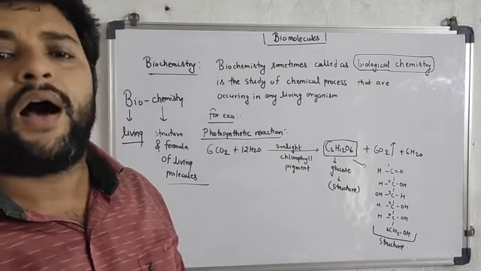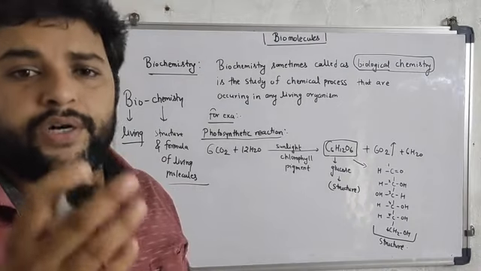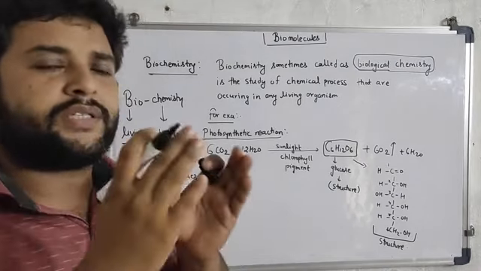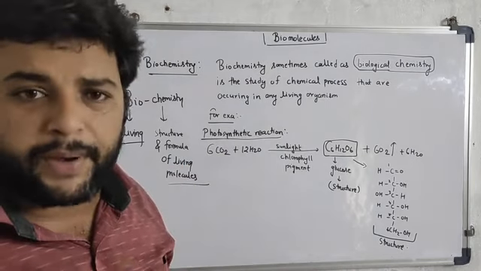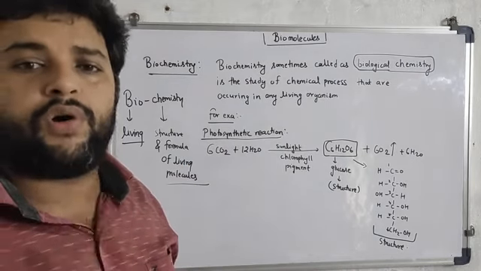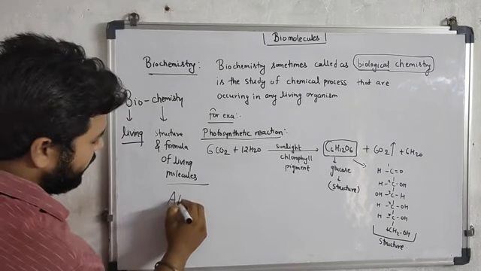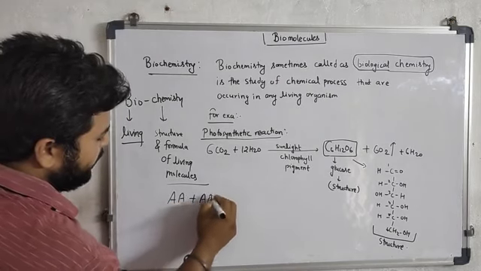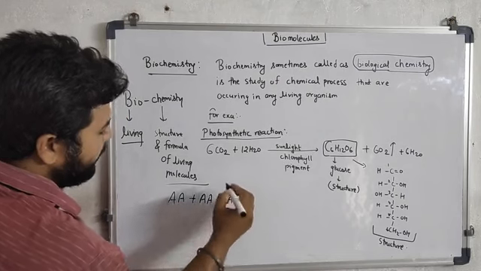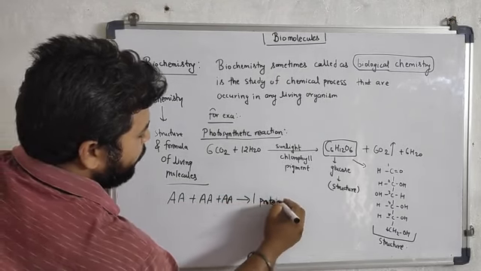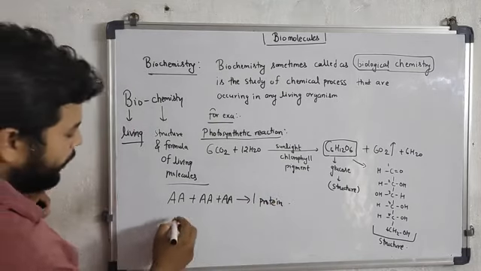So chemistry deals with the structure and formula of living molecules. For example, amino acid. A process through which various small amino acids combine, they will form what? A single protein unit. Suppose this is an amino acid, this is another amino acid, this is another amino acid. Three amino acids combine to form one protein molecule.